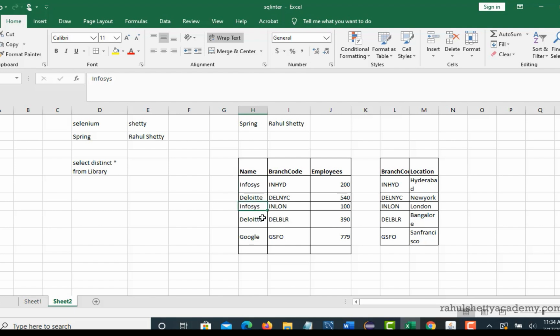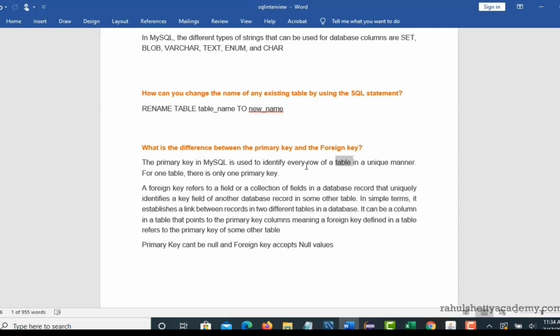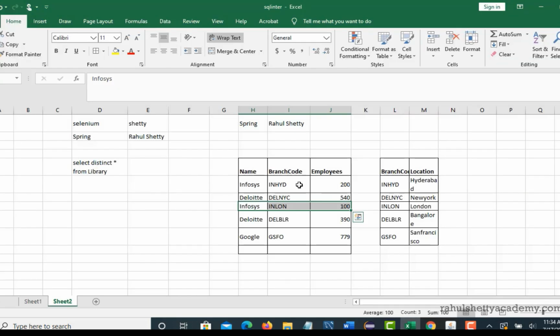No, you can't do that as well, because if you say get me the row with Infosys, there are two rows. So the definition of a primary key is that every row of a table should be identified in a unique manner. Here the branch code column is identified as a primary key. If you read here, every branch and company have their unique code. So obviously a branch code is used to identify that branch uniquely, right? So here also the same thing applies.